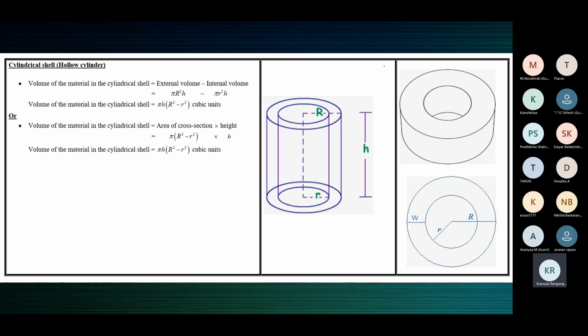Vicks box. Yeah. Vicks box, ma'am. Yes, ma'am. No, darling, that's a solid cylinder, no? Ma'am, LPG gas cylinder. Who's that?